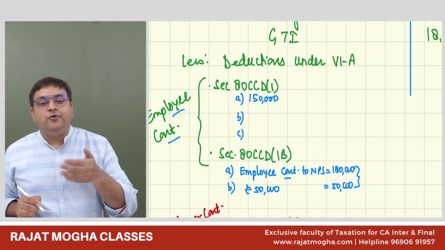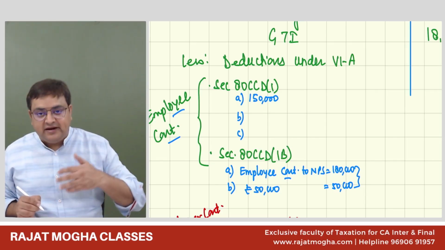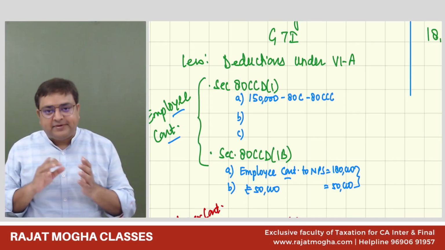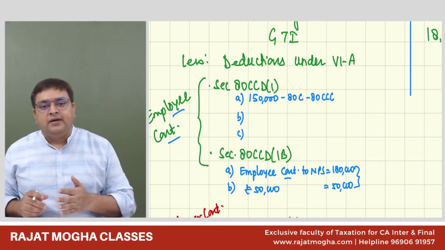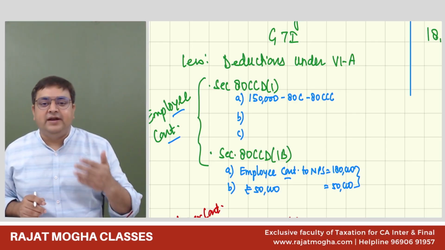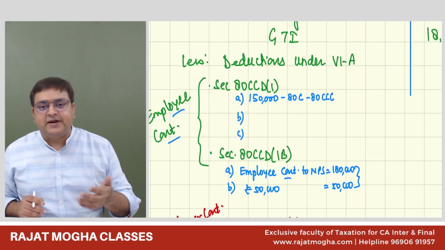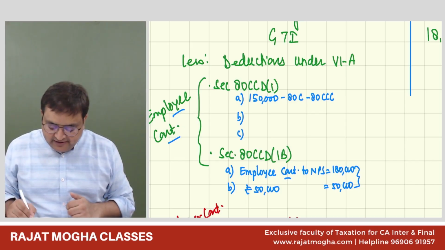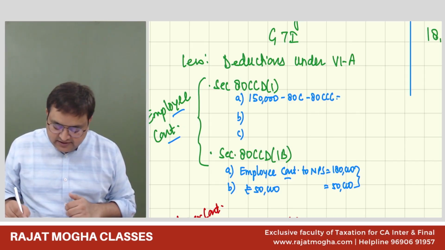Although in this question we don't have 80C or 80CCC, had it been there, I would have subtracted whatever deduction you have taken under 80C and 80CCC from 1,50,000 rupees. But in this case we don't have 80C, it is 0. 80CCC is also 0. So the maximum deduction I can go is 1,50,000 over here.